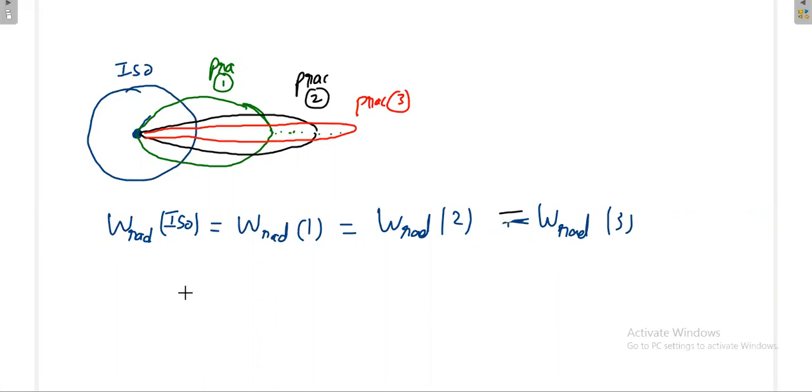Once it is the same, one thing is very clear: the isotropic antenna is covering all directions. But the beam width of the first antenna is less than the isotropic, because it is covering only in this direction. If you take antenna 2, then it is still less than antenna 1, and antenna 3's beam width is still less than that.